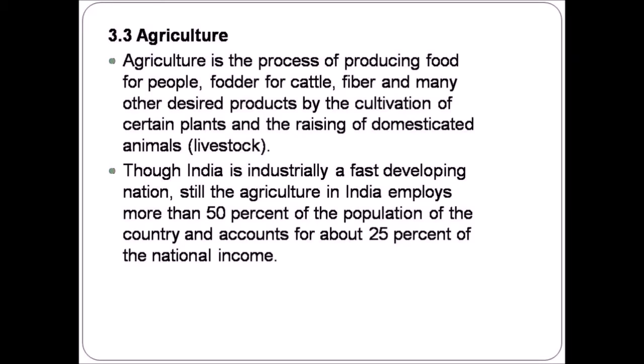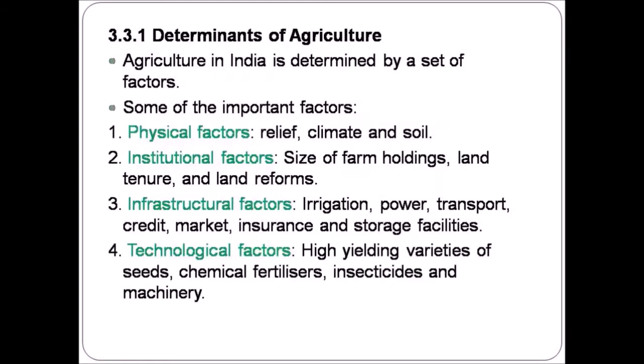In India, about 50% of the population are employed in agriculture, and India accounts for about 25% of the national income through agriculture. Determinants of agriculture. Agriculture in India is determined by a set of factors, which includes physical factors, institutional factors, infrastructural factors, and technological factors.